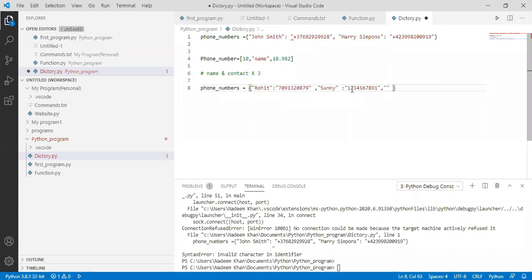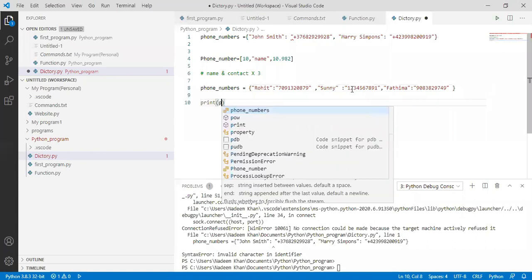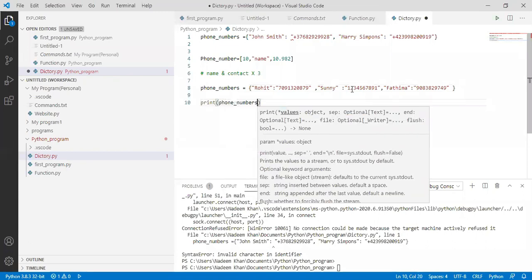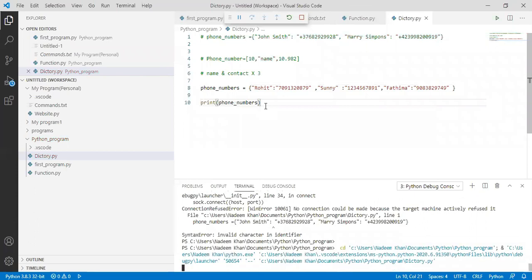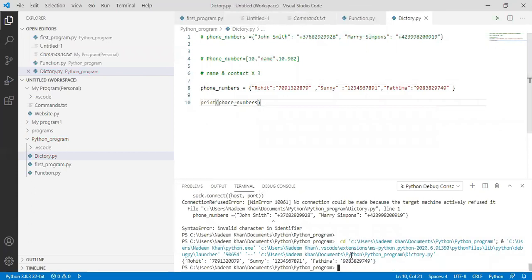And another contact, Fatima, with any number. So let's print and check what the output will be. See, here is my output.